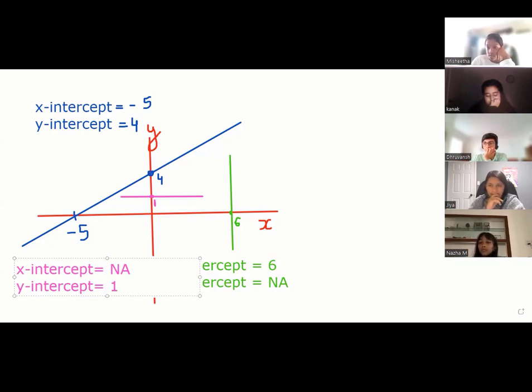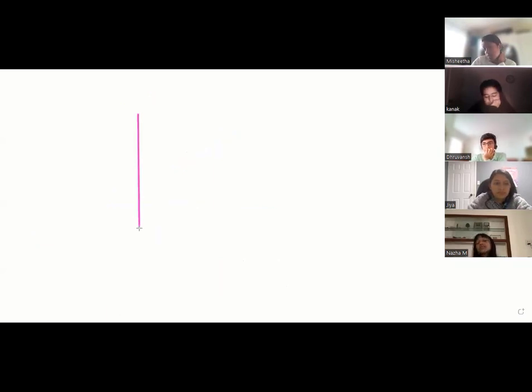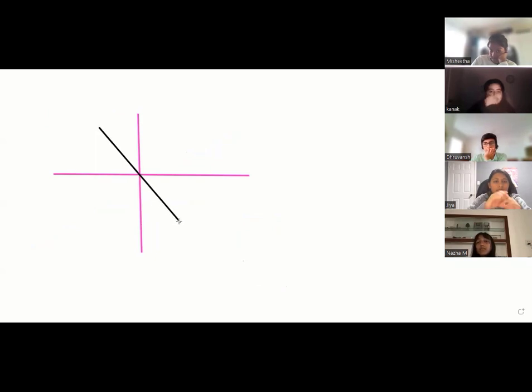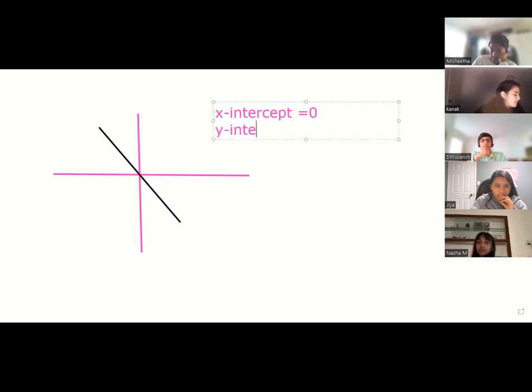Mayank, now we come to your question. Shall I erase this? So now, if I make a line something like that, this is my axis. If I make a black line like this, what is x-intercept, y-intercept? x is also 0 and y is also 0. Correct. This is a line passing through origin.